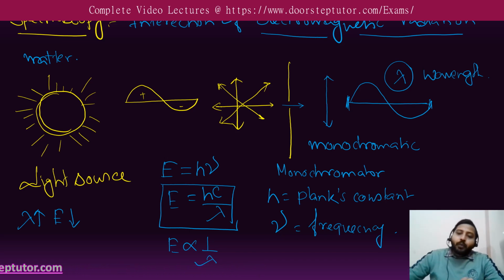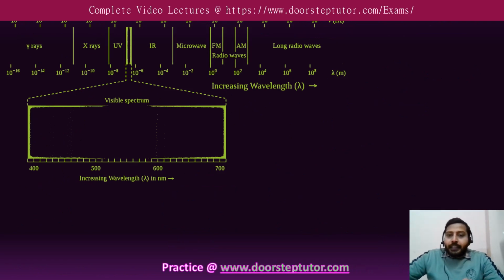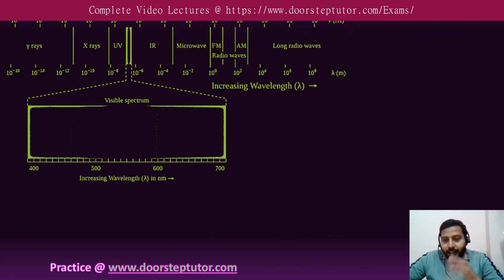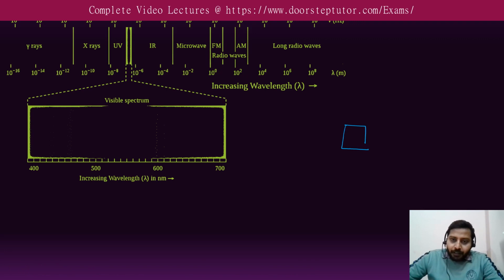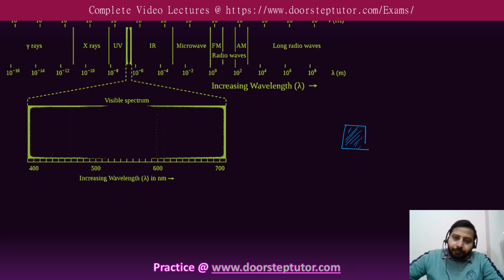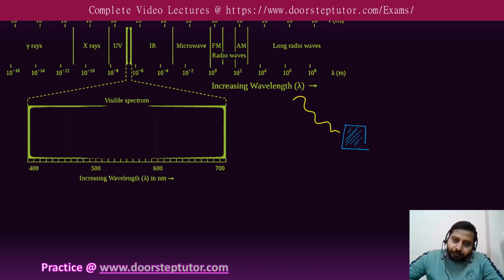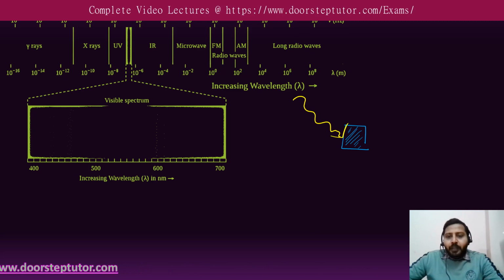In spectroscopy, what is generally happening is that there is a matter, and some electromagnetic wave is hitting this matter. After that, some electromagnetic wave will go out.